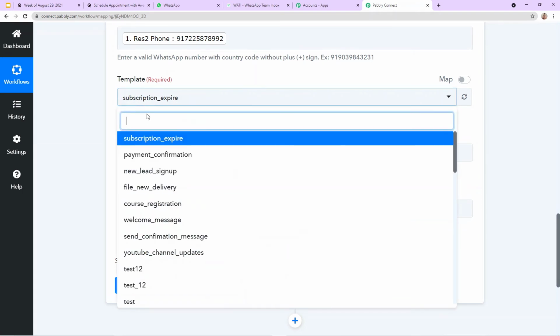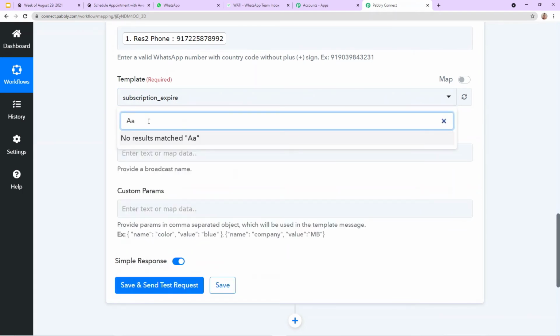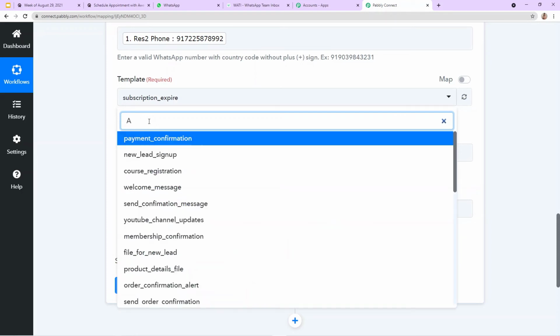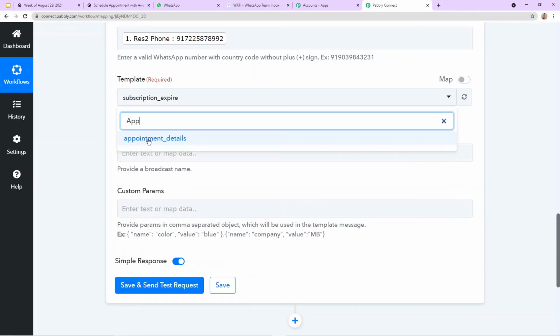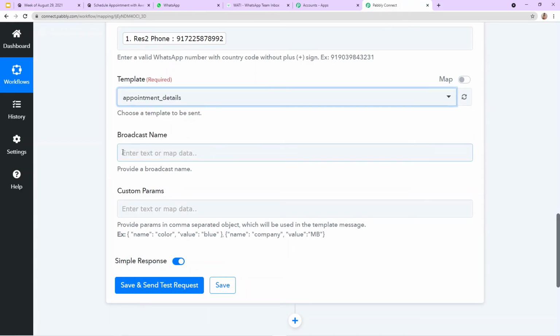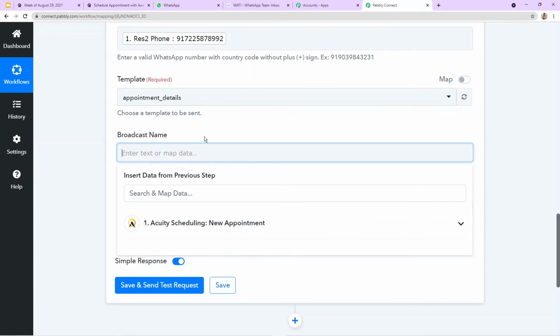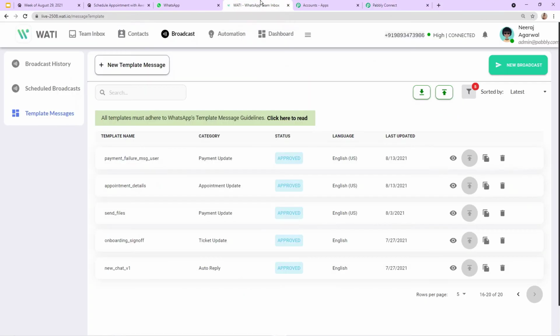Okay, so here I'm going to choose, as my account is connected with Pabbly Connect, all the templates will be available here. So here is the template of appointment details. I'm going to choose this. Okay, so the next step is broadcast name. What is broadcast name? Again, let's move on to our Vati dashboard.